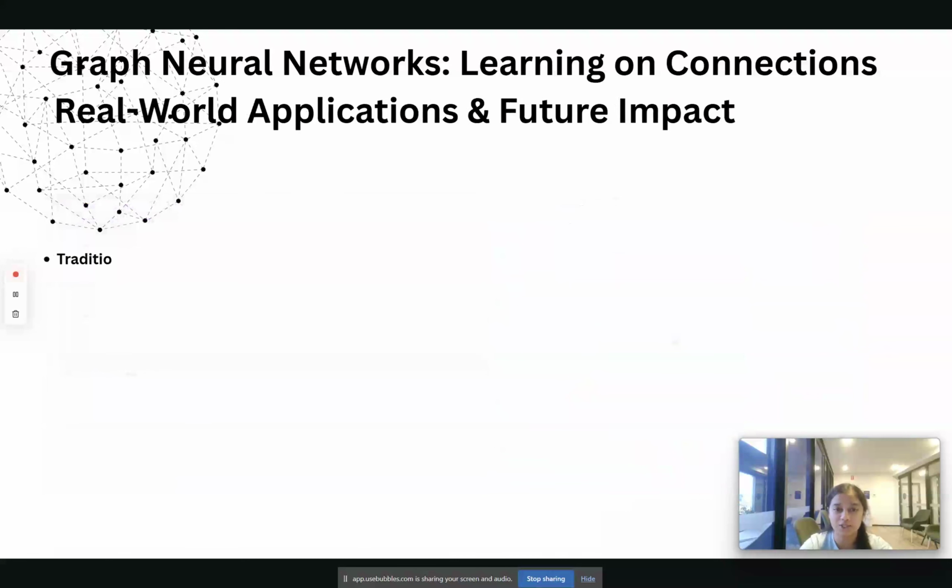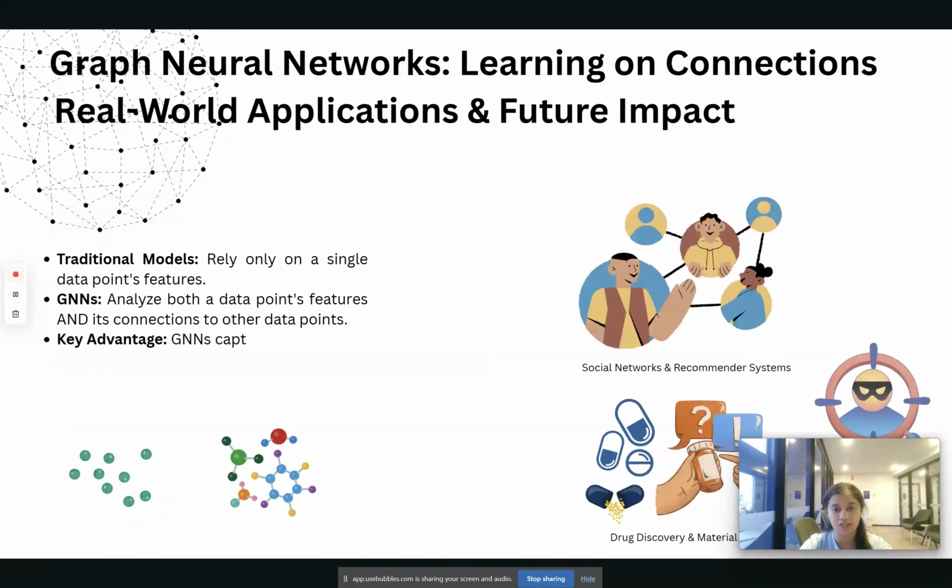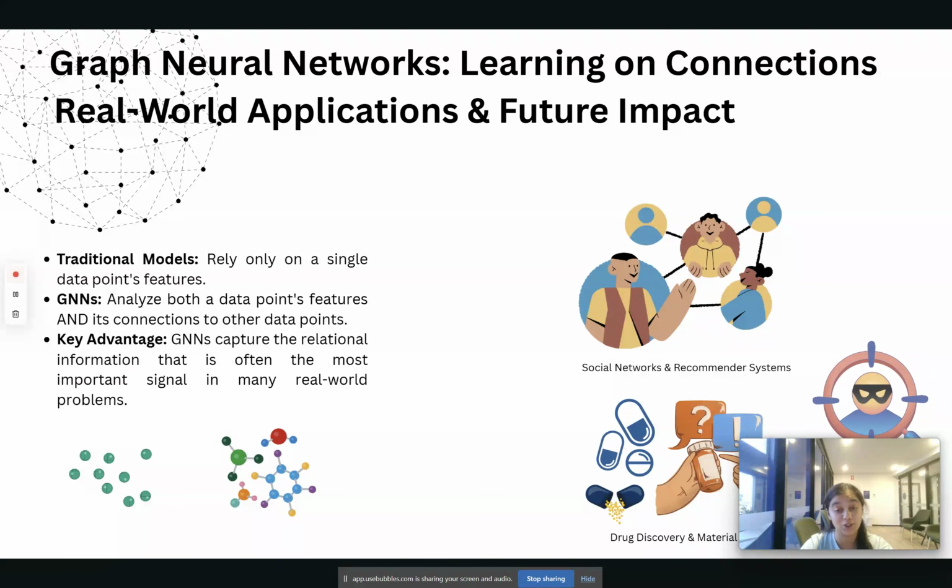But are GNNs really special? The power of GNNs isn't just theoretical, they are actually transforming industries. They are useful in social networks as recommender systems, providing us a better user experience, and also useful in drug discovery because they can analyze the intricate graph structure of molecules, which cannot usually be done easily. They are now paving the path in the healthcare industry, boosting it up.